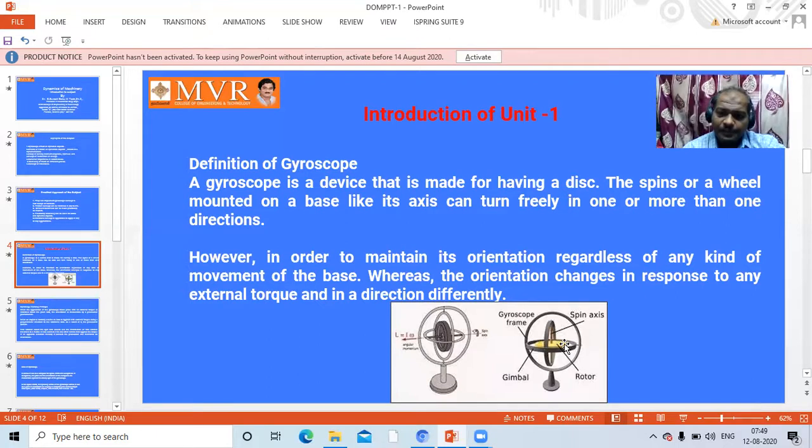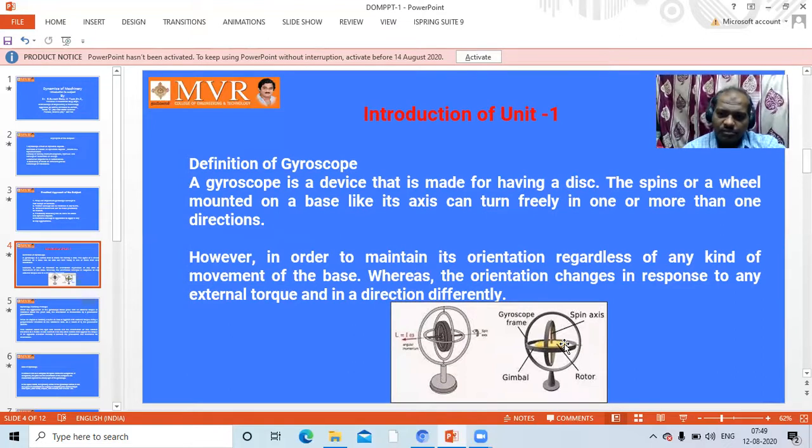But if the speed is increased, it is very easy to balance. How did it happen? Increasing speed means balancing is done automatically. What it means is that for every speed there is one point of balance. That balancing is called the gyroscope.